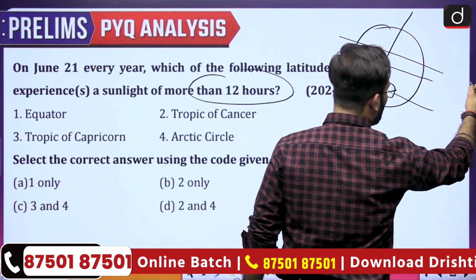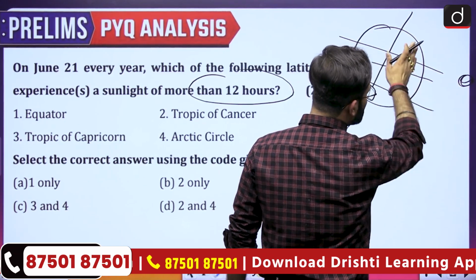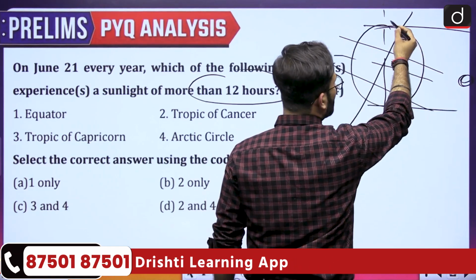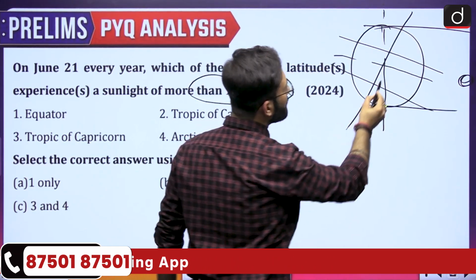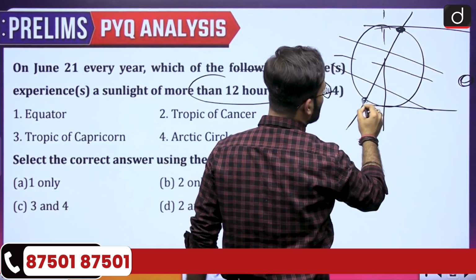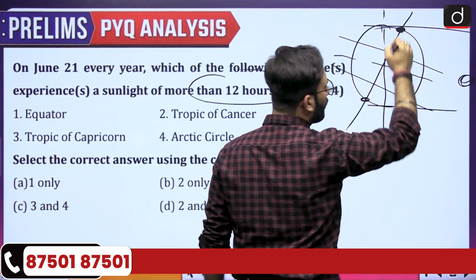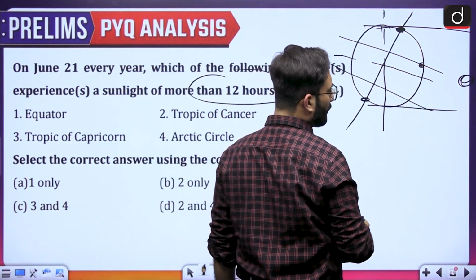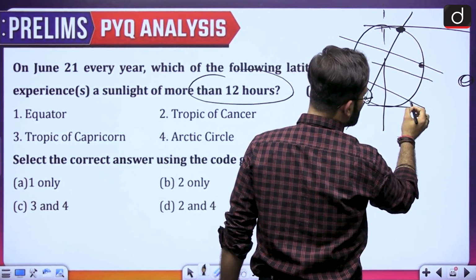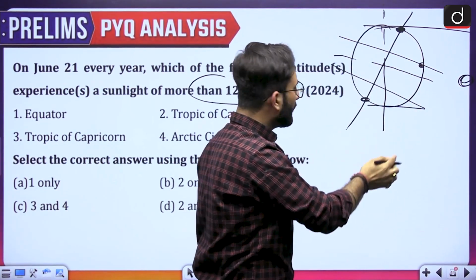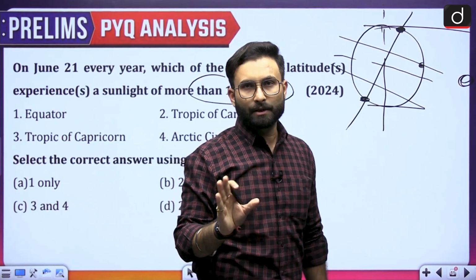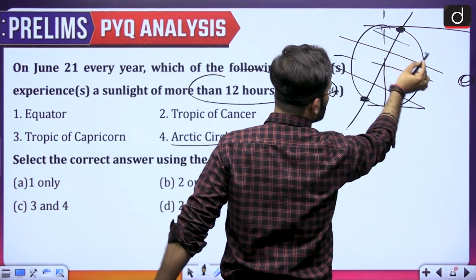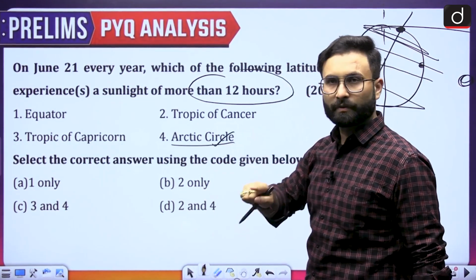Now if you have the sun over here, and that particular portion is tilted over here, you will see that this area will be getting the sunlight. Over here you can see this is your North Pole, and this is your South Pole. Since it is tilted, all the areas of the North Pole will have sunlight. This is the Tropic of Cancer, and this area is a little bit tilted over here, and the South Pole will not get any sunlight. Considering that, this is the Arctic Circle, and the Arctic Circle will be getting the sunlight, that is fine.